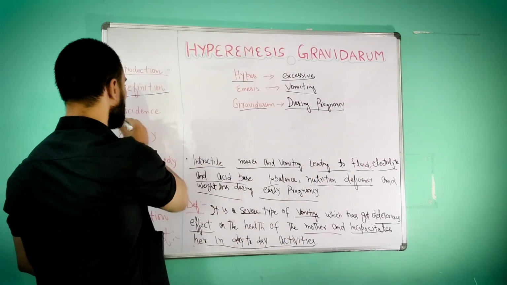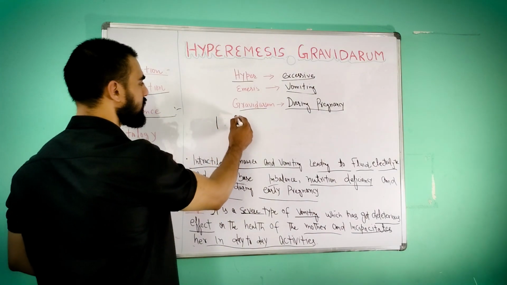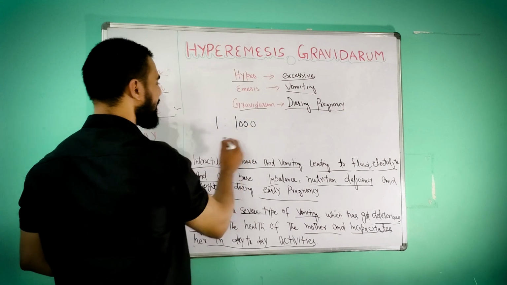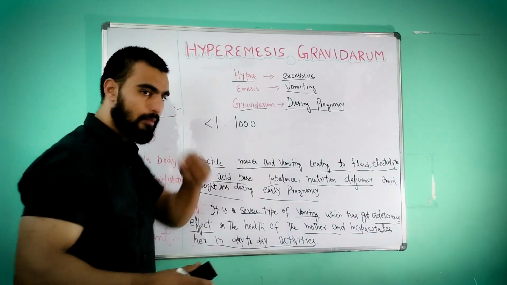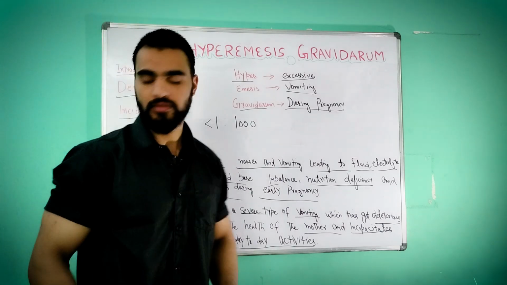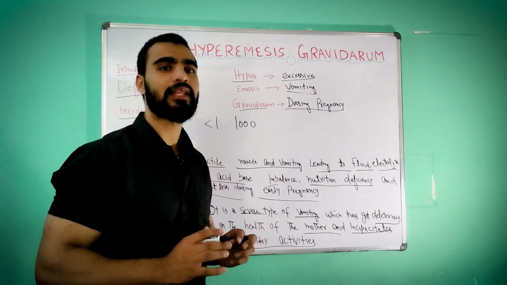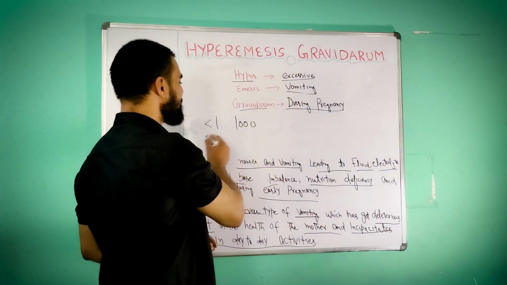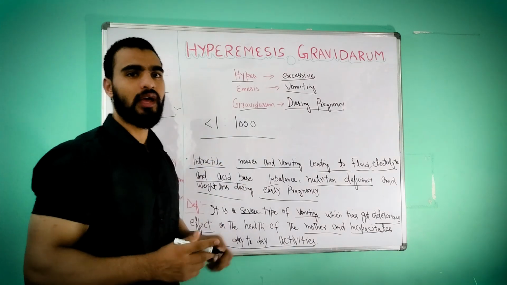The third one is incidence. Incidence is less than 1 in 1000. Less than 1 in 1000 means among 1000 women, less than one mother suffers from hyperemesis gravidarum. Incidence is less than 1 among 1000.